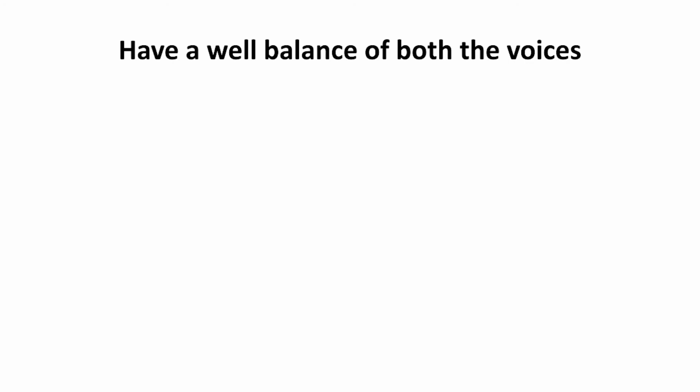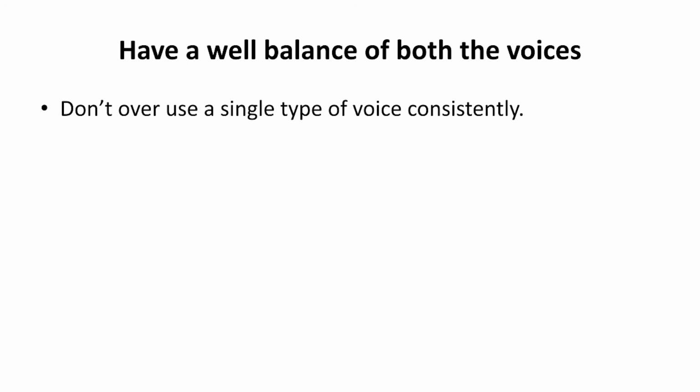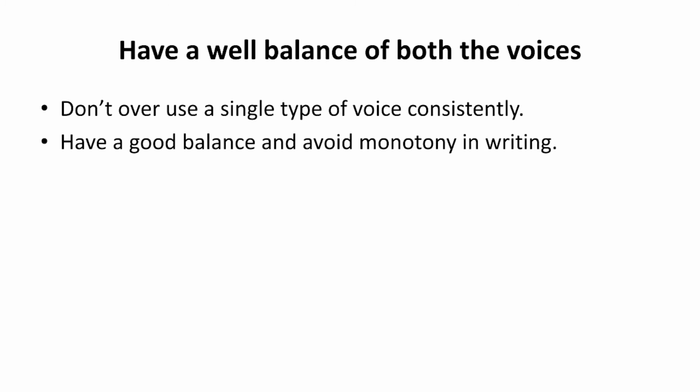Now, another important factor when we are using both the voices: have a well balanced mix of active voice and passive voice. Both the voices must be used judiciously. Don't overuse a single type of voice consistently. Have a good balance and avoid monotony in writing. You won't find an article or even a minor section of an article with one single voice. Even in a single paragraph, you will find a good mix of active and passive voice. So the key of effective writing is the balance between the active and passive voice.